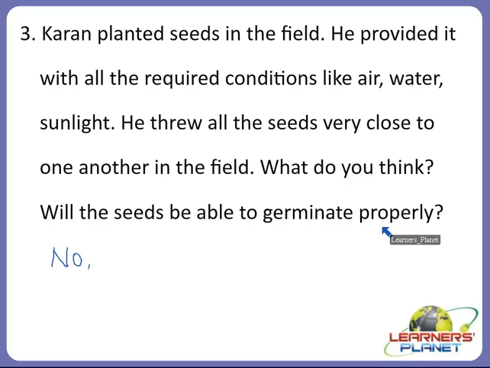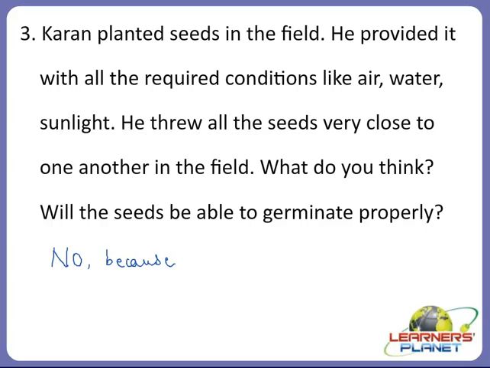So children, they are getting air, water and sunlight as said, right? But what is the one possible reason because of which they will not be able to germinate properly? They will germinate, that is for sure, right? But they will not germinate properly into a healthy plant because they need, what do they need children?